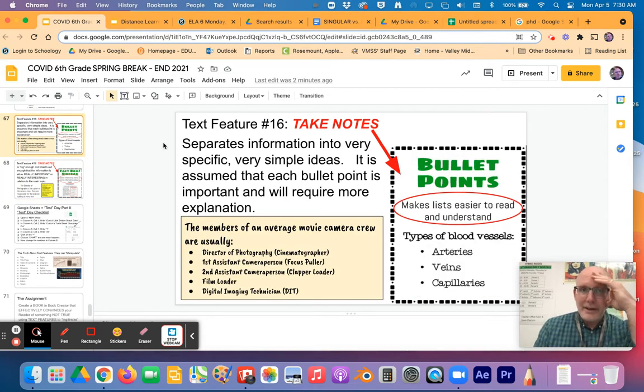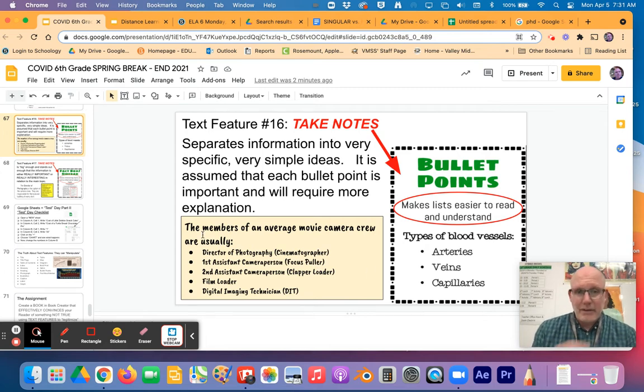All right. Now here's the thing. They're really good at making lists easier to read and understand, right? Lists, they're about lists. But bullet points, they offer spacing, they offer that little dot. They separate information into very specific, very simple ideas. It is assumed that each bullet point is important and it will require more explanation. So I never look at this as just the information. That's it. I assume that there's going to be more explanation of arteries, veins, and capillaries, right? Or I'm going to get more information because one word is never enough.